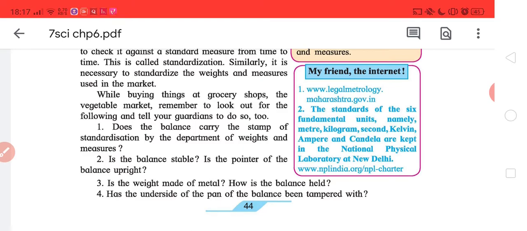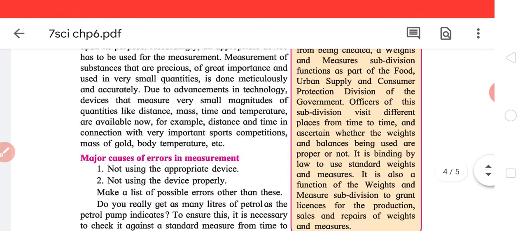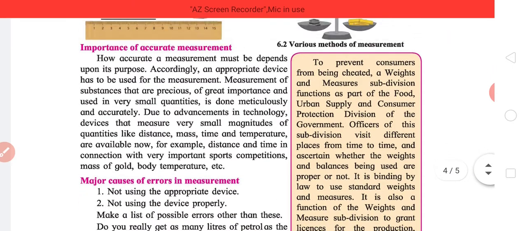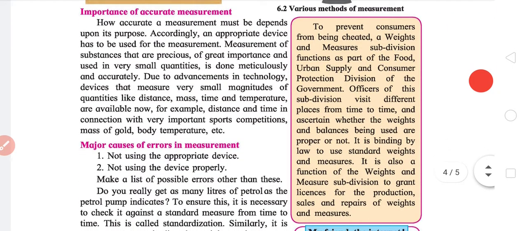3. Is it made of metal? How is the balance held? Mostly yes. Mostly the vegetable vendors use the one made of metal. 4. Has the underside of the balance been tampered with? In some cases, yes. But in most cases, no. So as they say in the box, as I read, to prevent consumers from being cheated, a weights and measures subdivision functions as part of the Food, Urban Supply and Consumer Protection Division of the government officers.